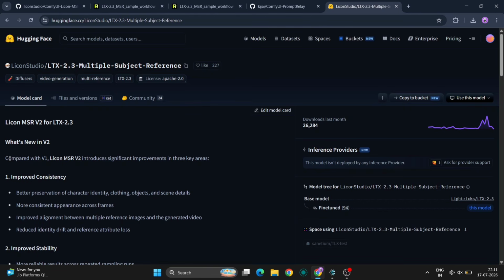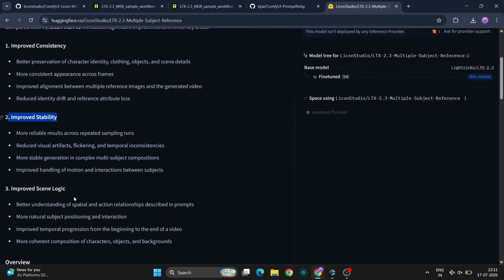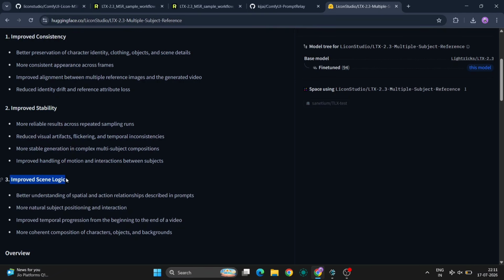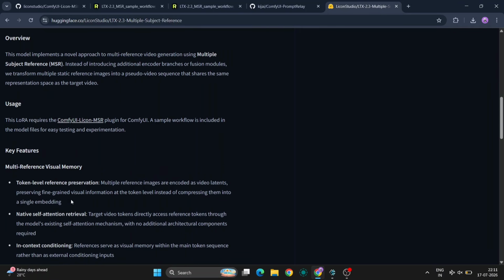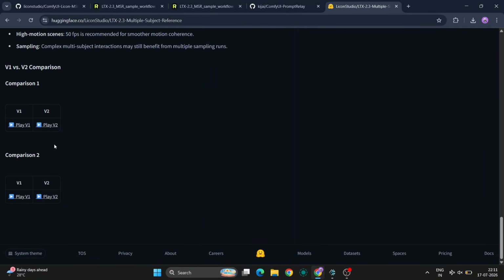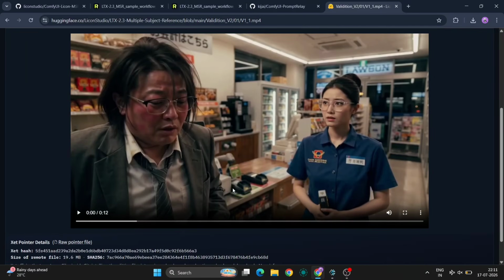Over here you can see the official Hugging Face page for LTX 2.3 Multiple Subject Reference version 2. This is the newly released V2 model, and compared to the original release, it offers significantly better identity consistency, improved stability, better scene understanding, and much more reliable multi-character generation. I'll leave a link to the Hugging Face page, all of the required models, and everything you need in the description below. Before we jump into the workflow, let's first compare the results between version 1 and version 2.